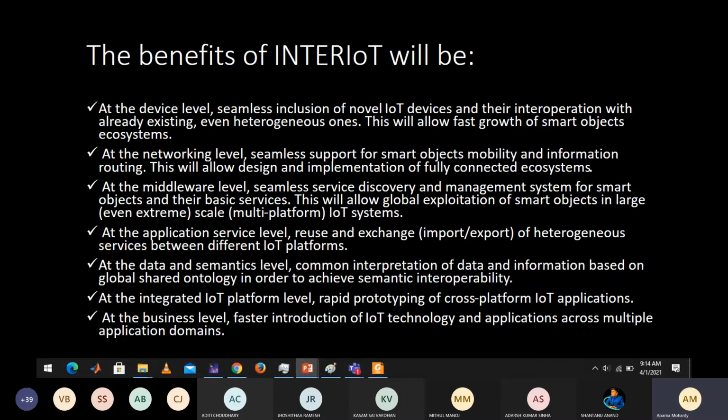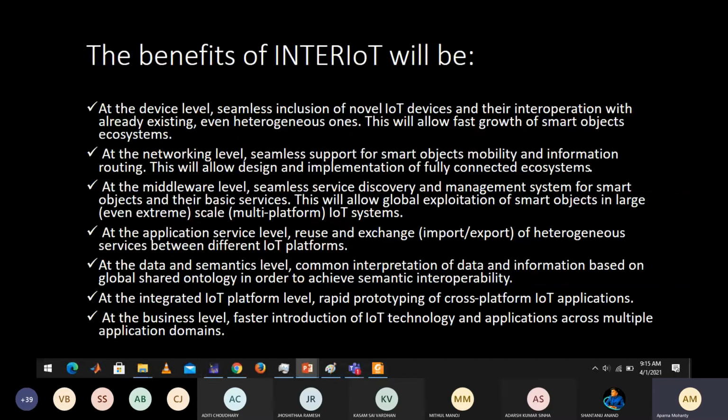So at the device level, if you are going for inter IoT, what is possible is if any other new component or some chip is available in the device or in the hardware, you can integrate that easily. Then at the network level also, you can merge with other networks, and that ultimately helps improve things. At the middle level, at the application service, data semantics, integrated IoT platform and business level, all the advantages have been given. As you go through, I think it will be possible for you to understand. I need not discuss that much in detail.